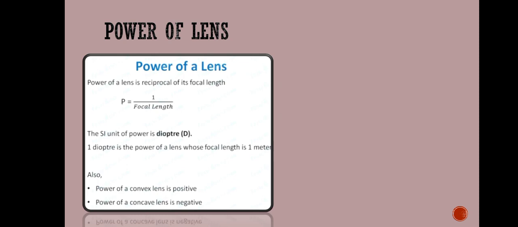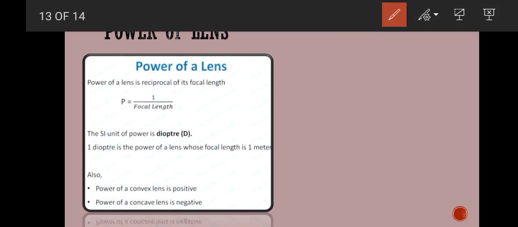The SI unit of power is the diopter. One diopter is the power of a lens whose focal length is 1 meter. This means 1 diopter is actually per meter. Why? Because you have to take the focal length in meters. So if the power is taken in diopters, it can be written as per meter. So 1 diopter is equal to 1 per meter.